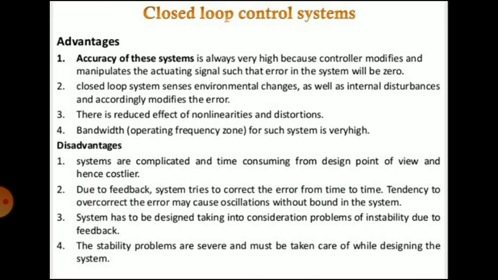Now the advantages and disadvantages of the closed loop system. The accuracy of these systems is very high, because the controller modifies and manipulates the actuating signal such that the error in the system will be zero. A closed loop system senses environmental changes as well as internal disturbances and accordingly modifies the error. There is reduced effect of non-linearities and distortions. Bandwidth, that is the operating frequency zone for such a system, is very high.